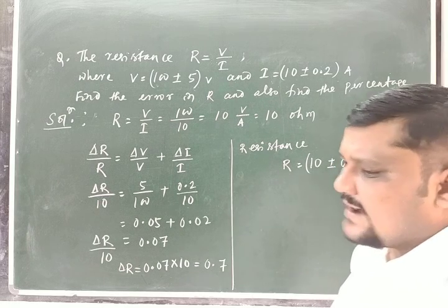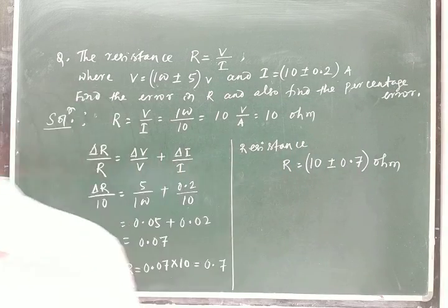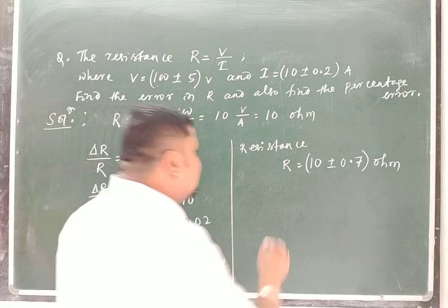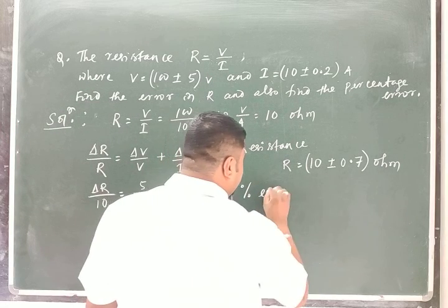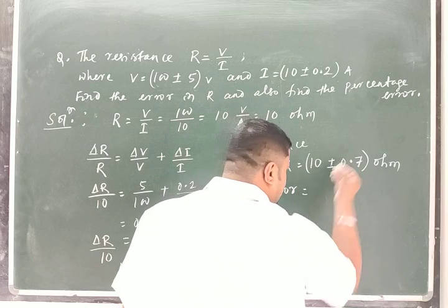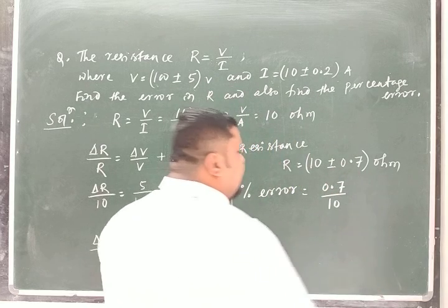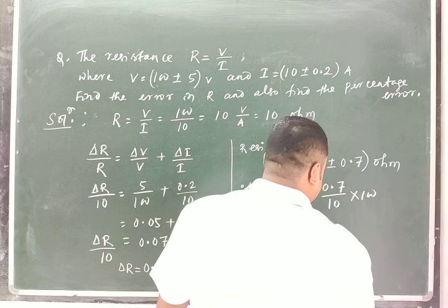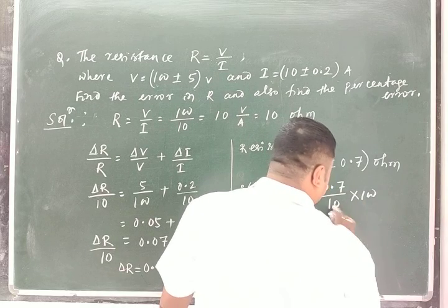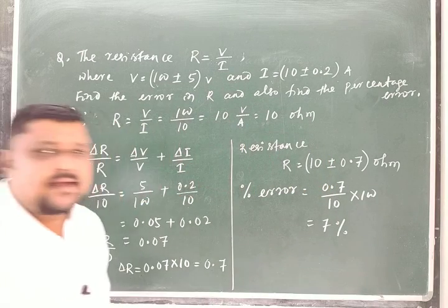And it is asked to write the percentage error. For percentage error, calculate 0.7 by 10 into 100. This is equal to 7%, because this is 10 into 0.7, 7%.